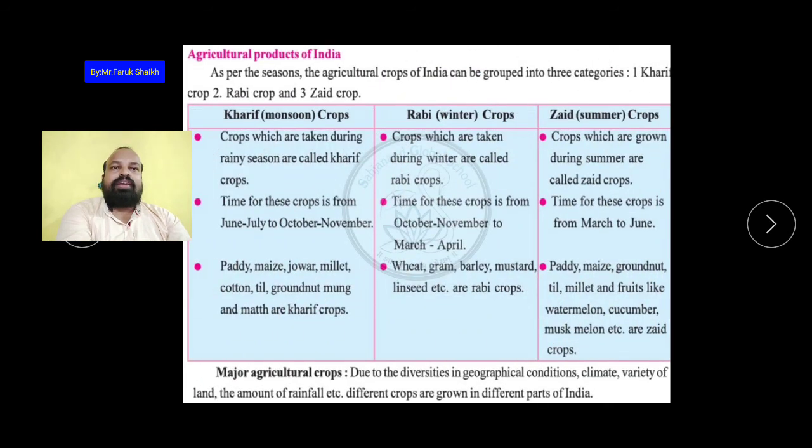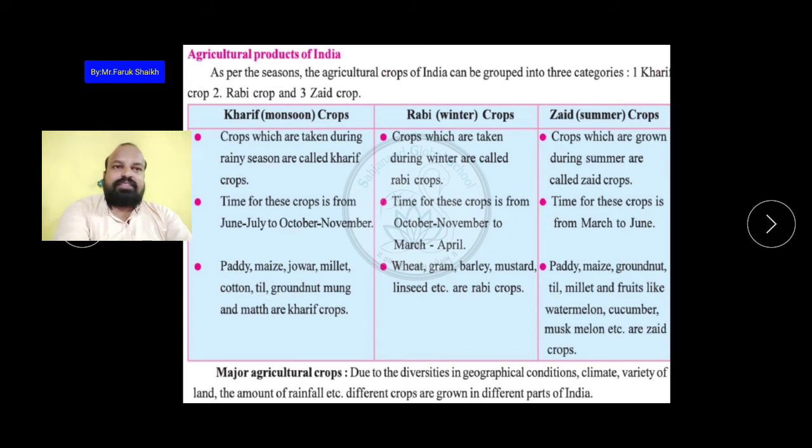Now, agricultural products of India. So in India different types of agricultural products are produced, और also in different seasons, हर seasons में अलग तरह के agriculture products होते हैं. Okay, so as per the seasons the agriculture crops of India can be grouped into three categories. One, kharif crops, second, rabi crops and third, zaid crops.